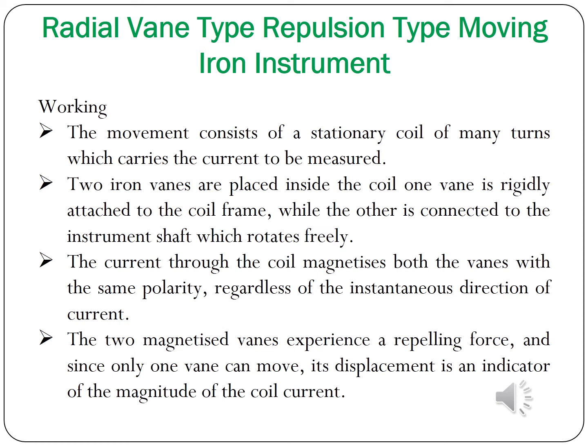If you are exciting a current to be measured in that coil, the movable vane and the stationary vane will magnetize with the same polarity, so that you will be having a deflection in the indicator. That is, you will be having a repulsive force between the stationary vane and the rotating vane, so that the rotating vane will experience a force that will be indicated in the calibrated scale. So this is the basic working principle of the radial vane type repulsive type moving iron instrument.